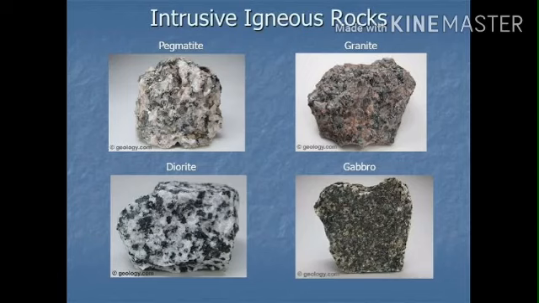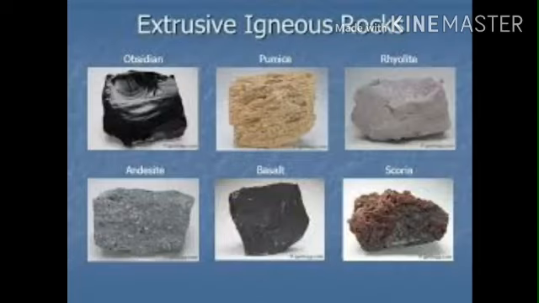Next one is extrusive igneous rocks. These rocks are formed by the rapid cooling of molten magma on the earth's surface. But in intrusive igneous rocks, the magma cools down and solidifies inside the earth's crust, whereas in extrusive, the molten magma is on the earth's surface.